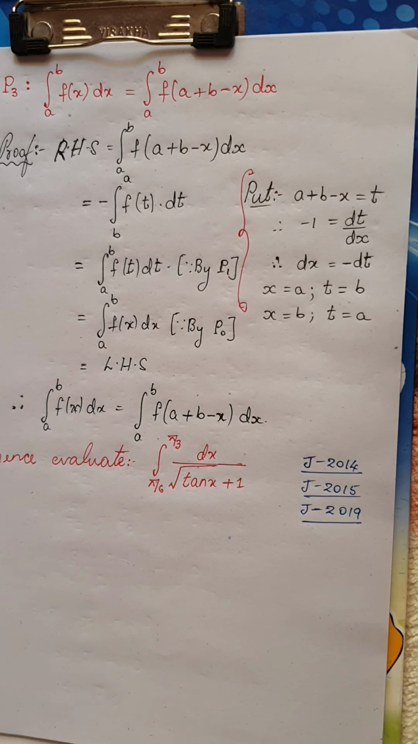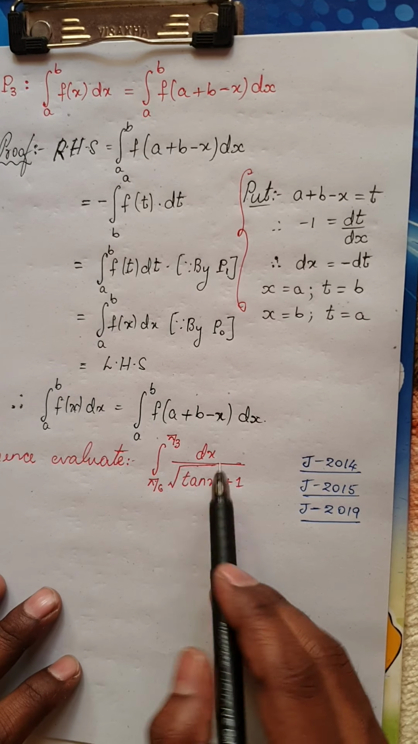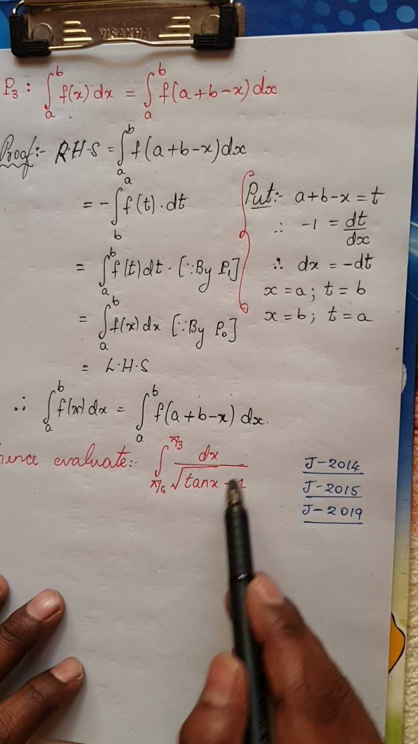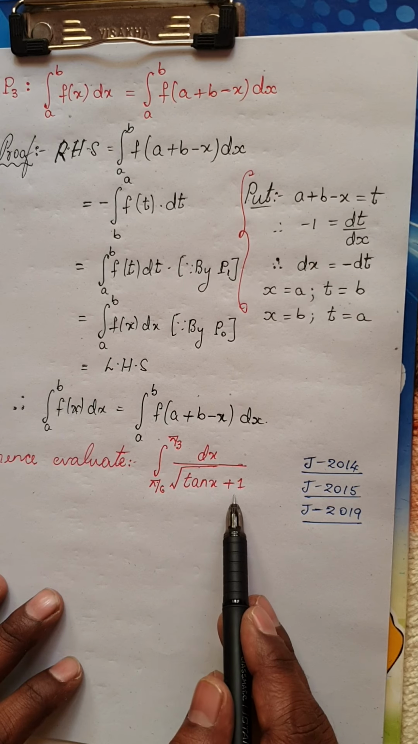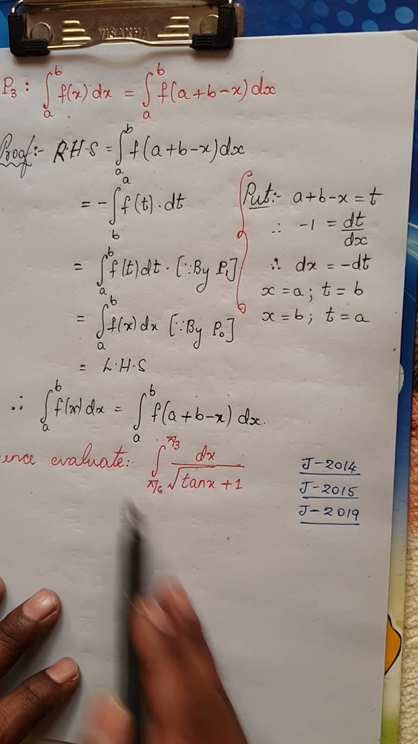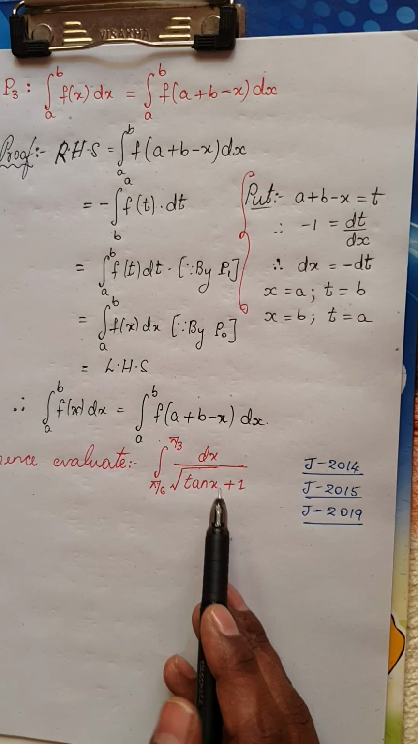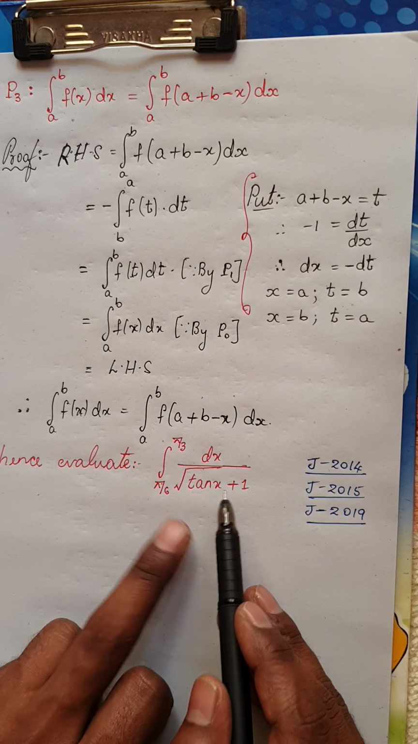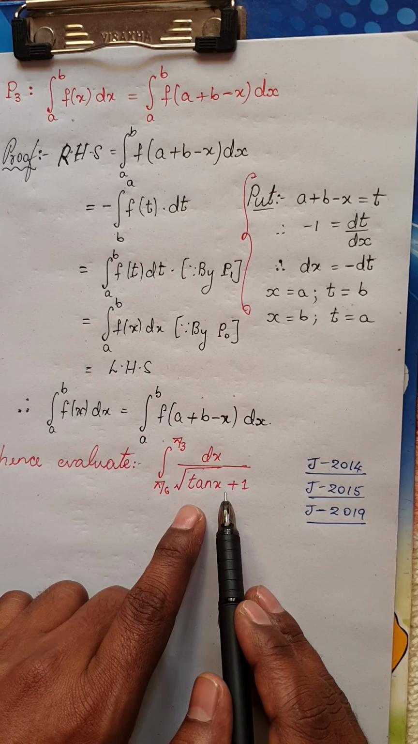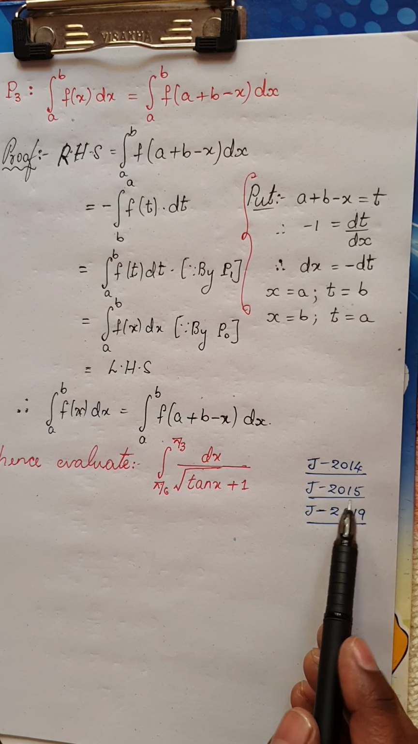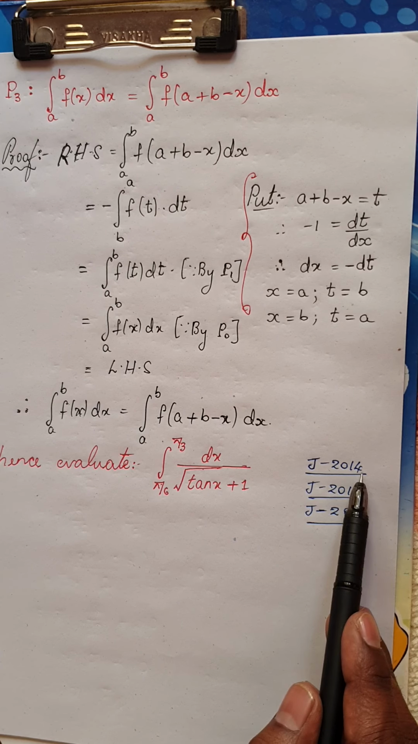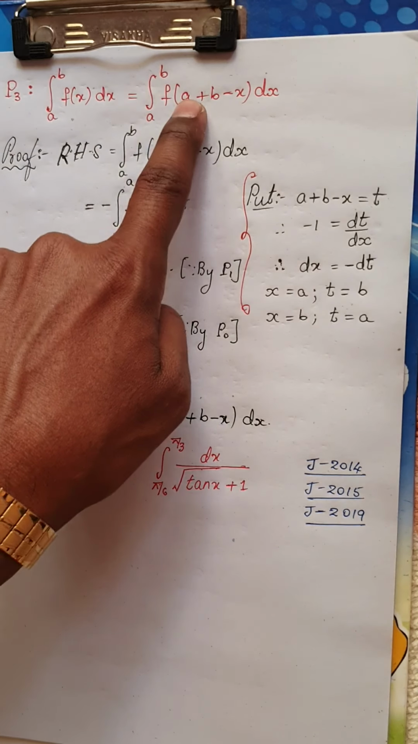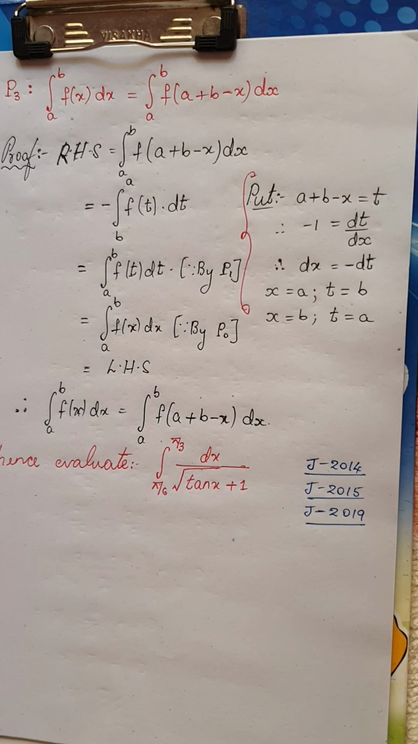So the problem related to this question is, and hence evaluate integral from pi by 6 to pi by 3 dx divided by root of tan x plus 1, and this is the integral along with this proof. Remember, along with this proof, this is the only question which you have in your textbook. This is the only question which has been asked 3 times for 6 marks: July 2014, 2015, 2019. For 3 years, he asked the same proof along with this question itself.